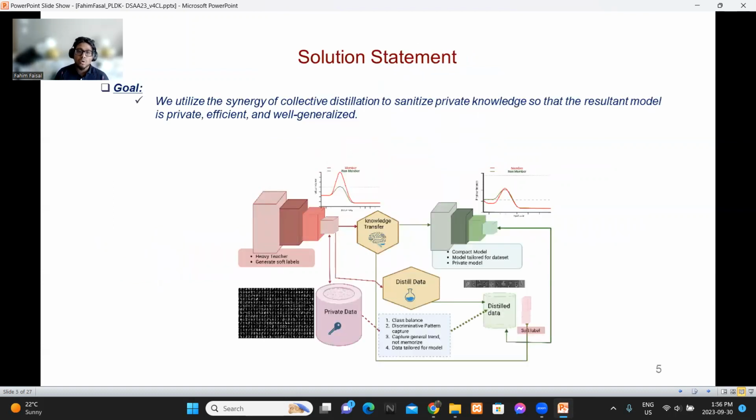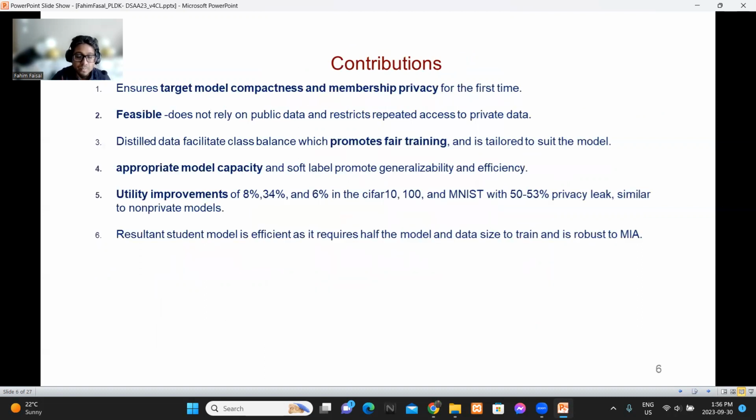So our goal is to utilize a synergy of collective distillation, data and model distillation, to sanitize private knowledge so that the resultant model is private, efficient, and well generalized. So the contribution is that we are able to ensure target model compactness and membership privacy at the same time.